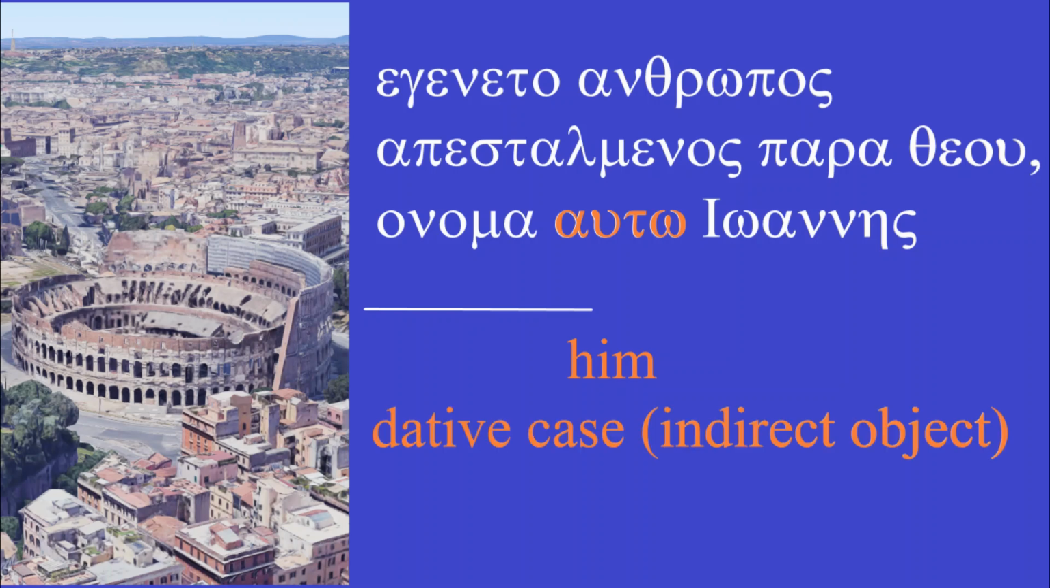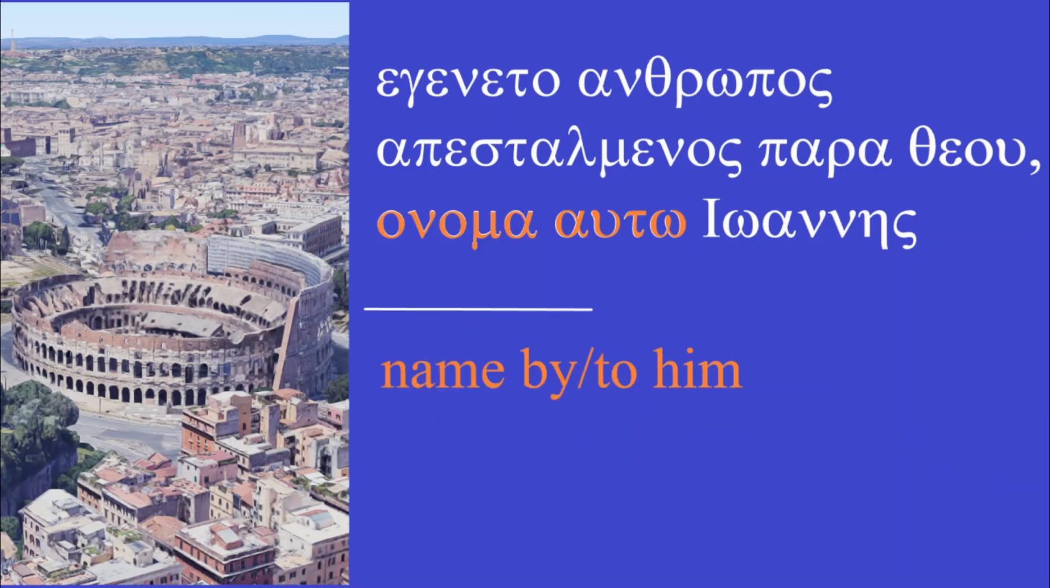Onoma is name, but it relates to the pronoun beside it, auphto. Auphto is him. It is the masculine singular dative case, which is used for indirect objects. Dative is Latin meaning to give. We have donate and dowry in English that mean to give. We use the dative case when something is given to somebody, which is an indirect object in a sentence. So onoma auphto means name by him or the name to him.